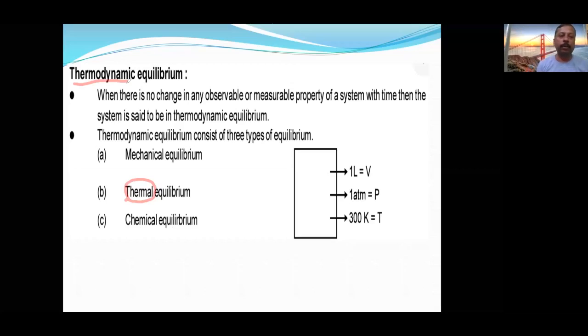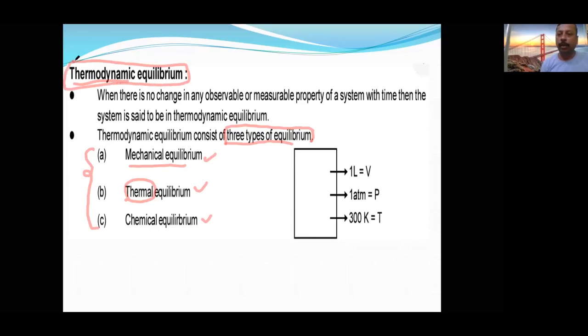Thermodynamic equilibrium is said to be only when three equilibria coexist. What are they? Mechanical equilibrium, thermal equilibrium, and chemical equilibrium. When all three types of equilibrium exist, then only we say that it is in thermodynamic equilibrium.